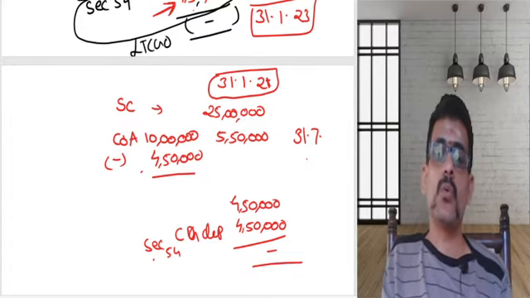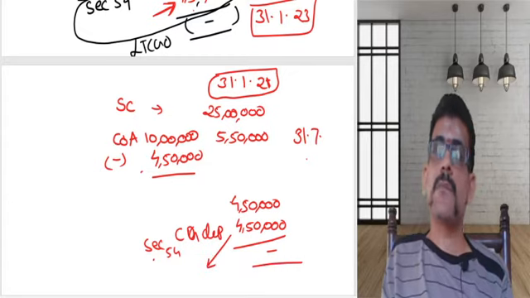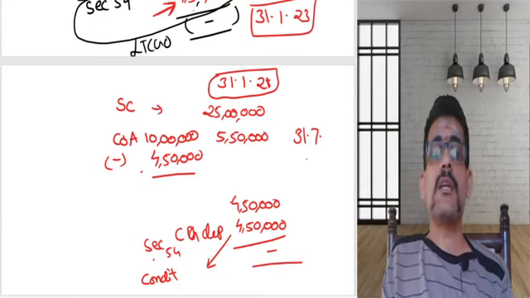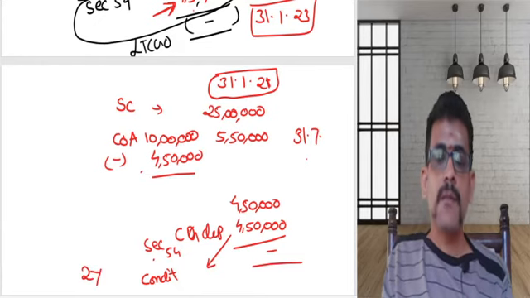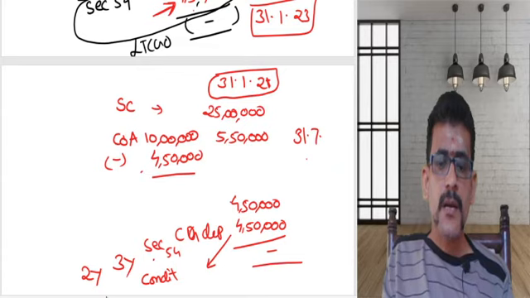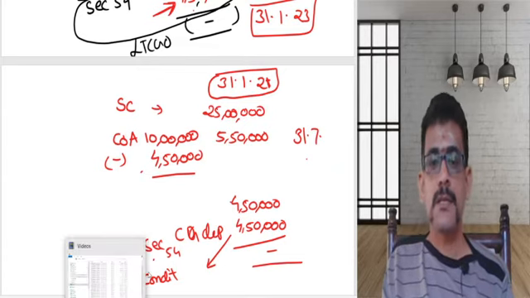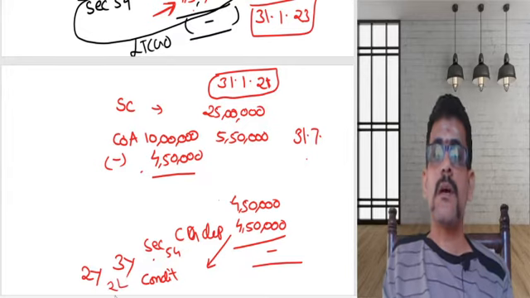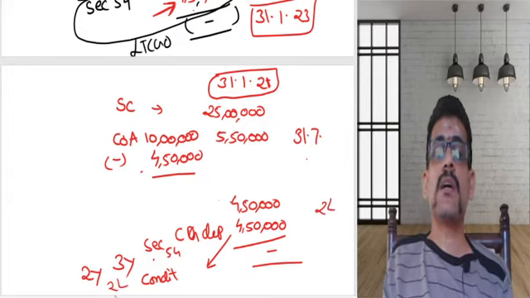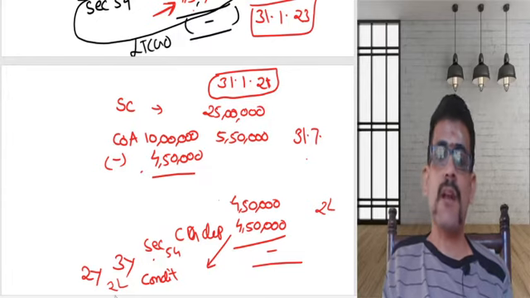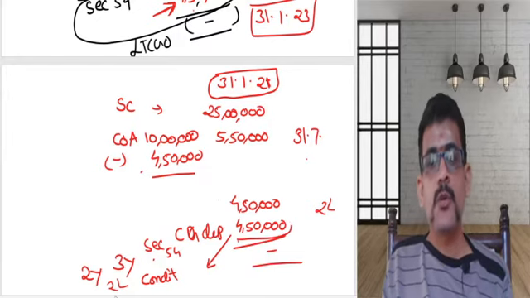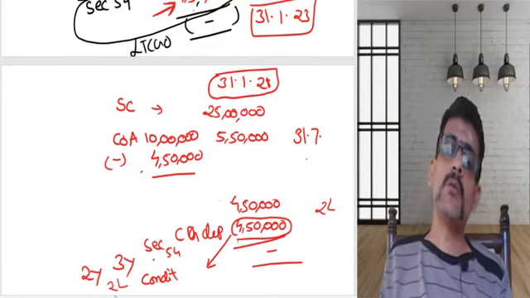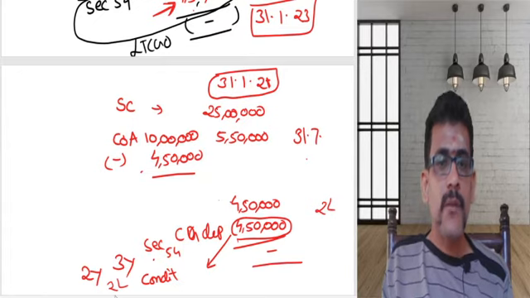But whatever money is deposited, with this I need to satisfy the condition. What is the condition? Purchase the house property within a period of 2 years, construct the house property within a period of 3 years, purchase agriculture land within a period of 2 years, purchase land and building used for the industrial undertaking within a period of 2 years from the date of transfer. If I utilize this, then there is no problem. If I don't utilize it, the unutilized amount will be taxable.